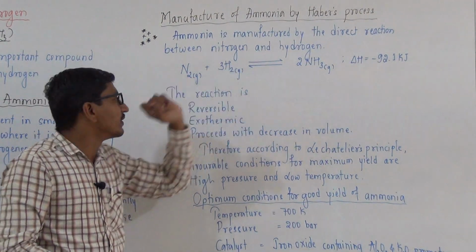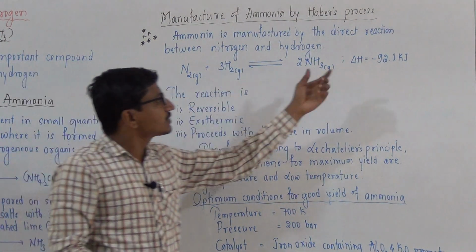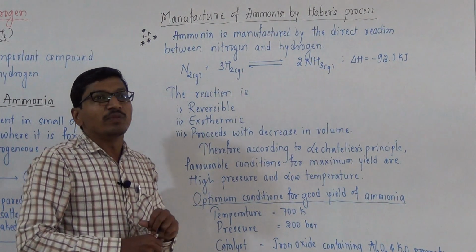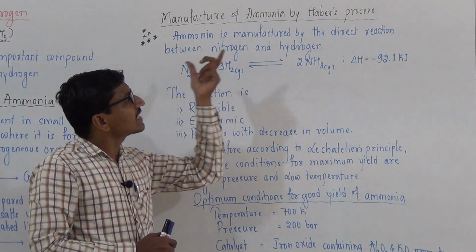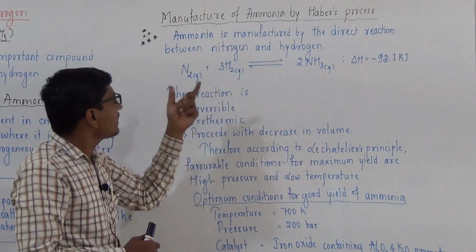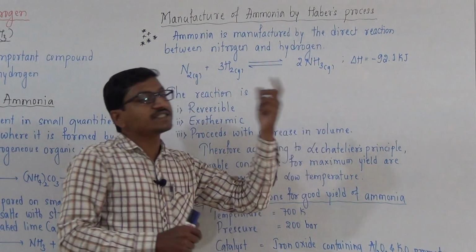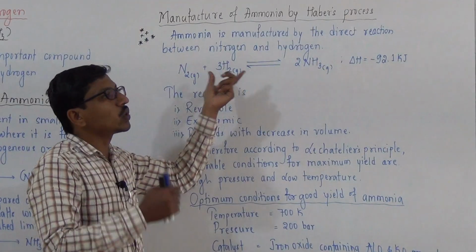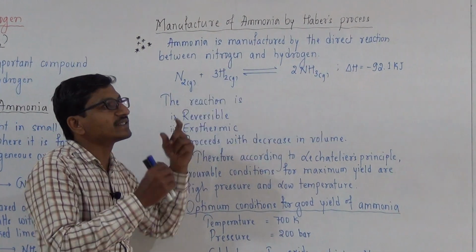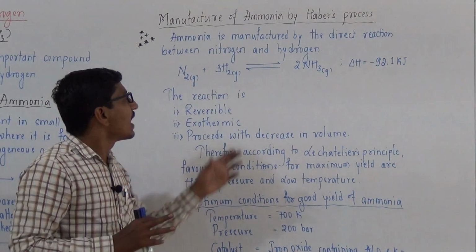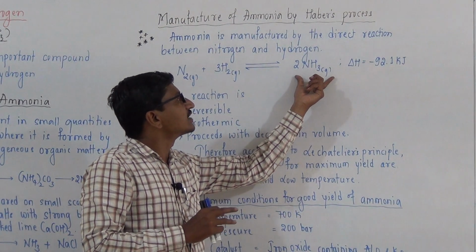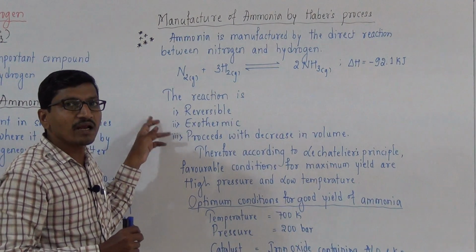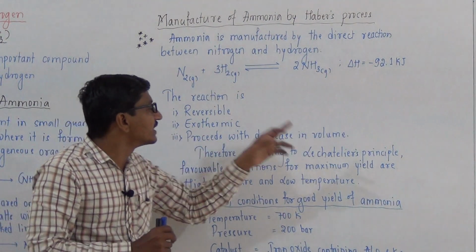And second, with the liberation of heat energy, it is exothermic, and the reaction proceeds with decrease in volume. In nitrogen 1 mole and hydrogen 3 moles, the total number of moles of gaseous reactants is 4 and the total number of moles of gaseous products is only 2. So the reaction is reversible, exothermic and proceeds with decrease in volume.